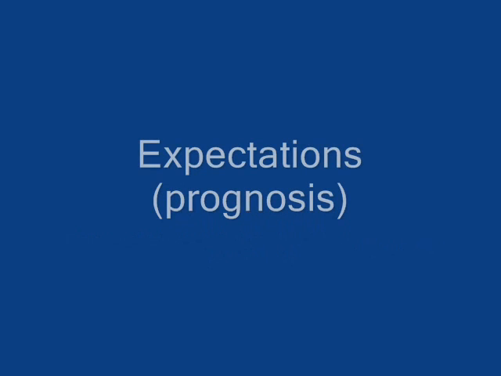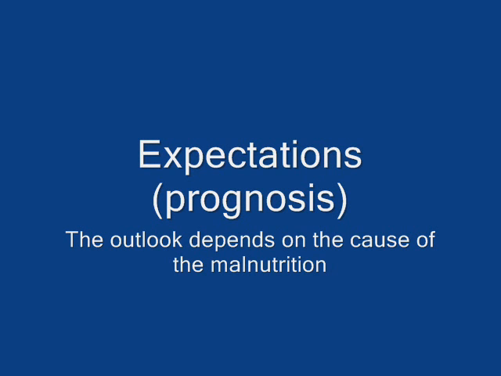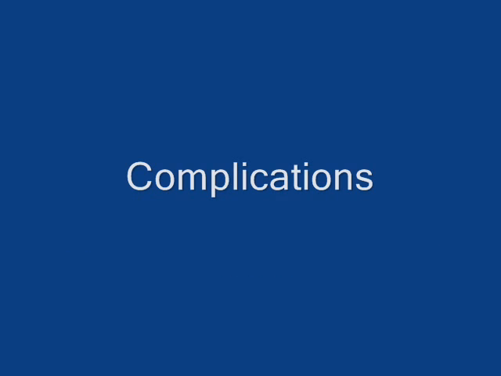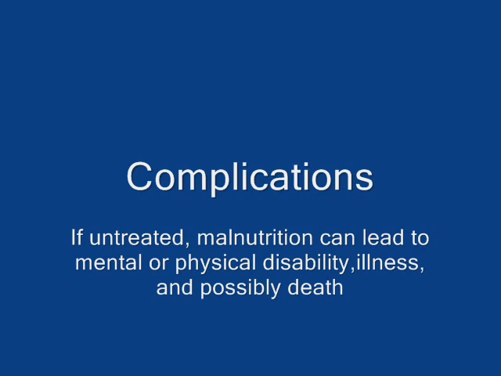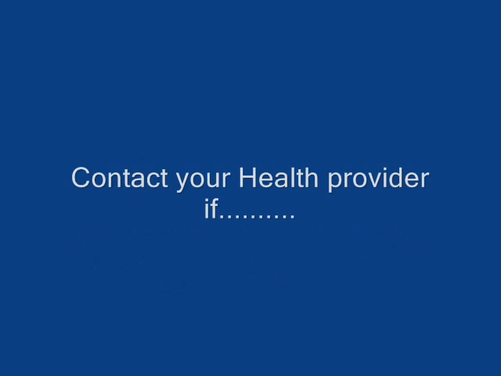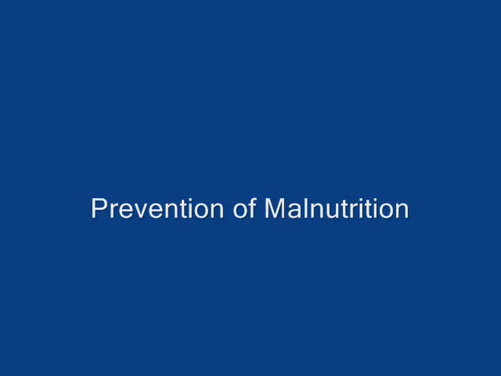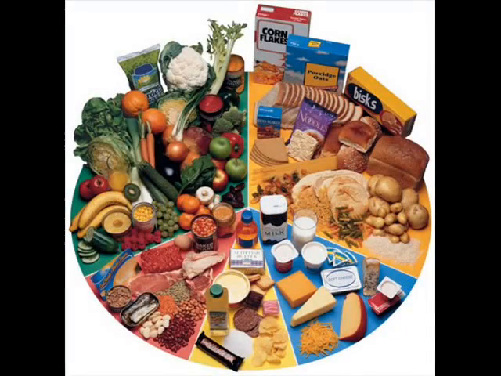The outlook depends on the cause of malnutrition. Most nutritional deficiencies can be corrected. However, if malnutrition is caused by a medical condition, that illness has to be treated in order to reverse the nutritional deficiency. If untreated, malnutrition can lead to mental or physical disability, illness, and possibly death. Contact your health provider if the following symptoms develop: fainting, lack of menstruation, lack of growth in children, or rapid hair loss. Eating a good, well-balanced diet helps to prevent most forms of malnutrition.